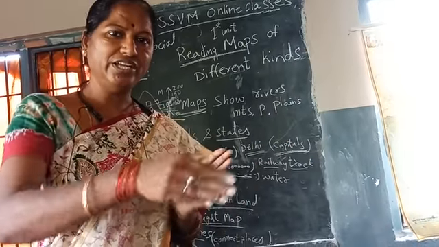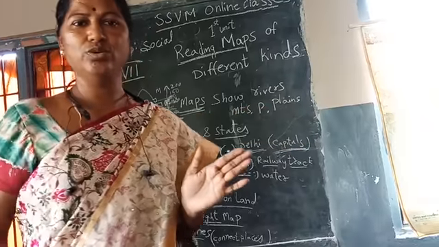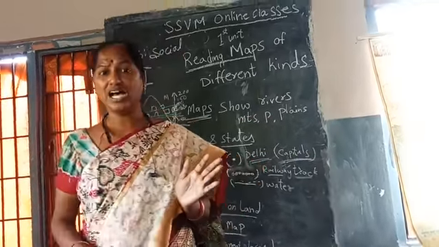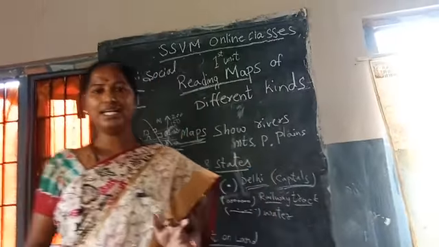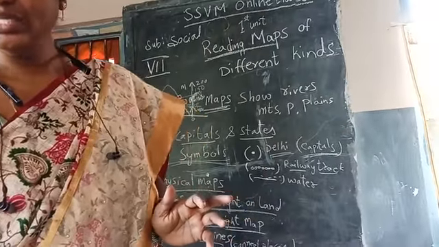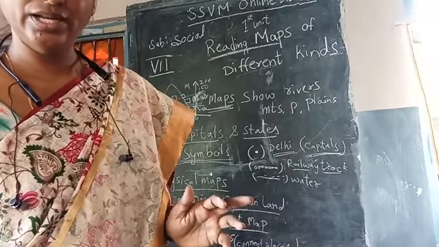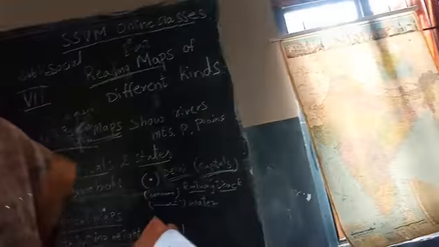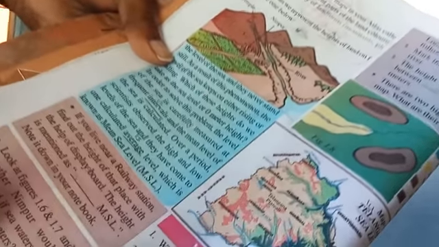Connecting from one area to another area is known as contour lines. See, a small picture. Contour lines moving from one place to another place.